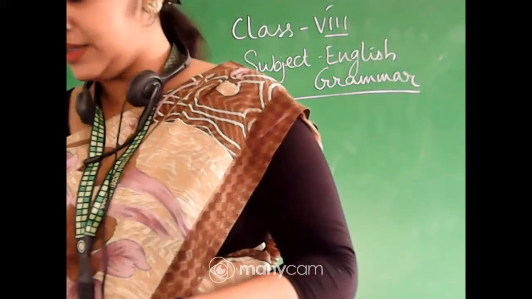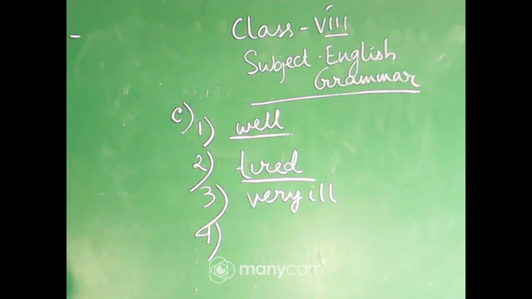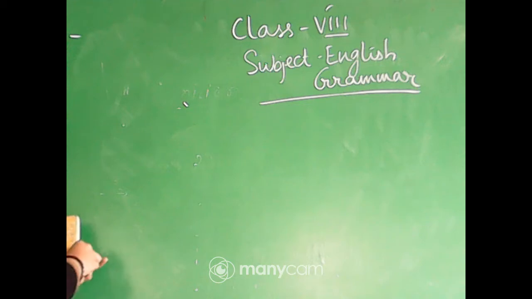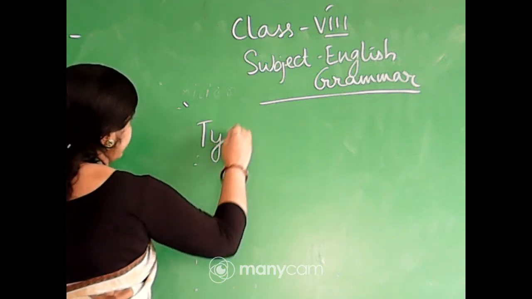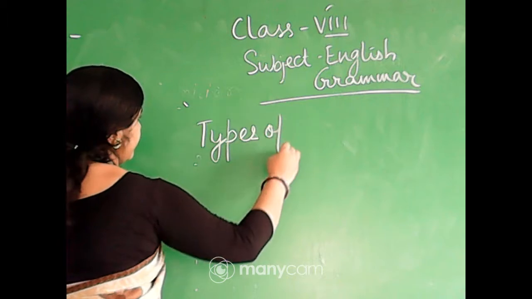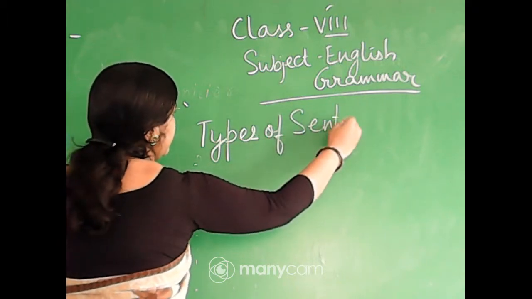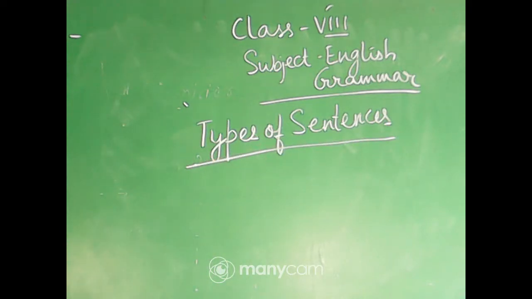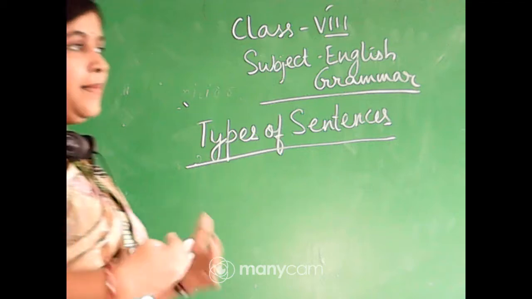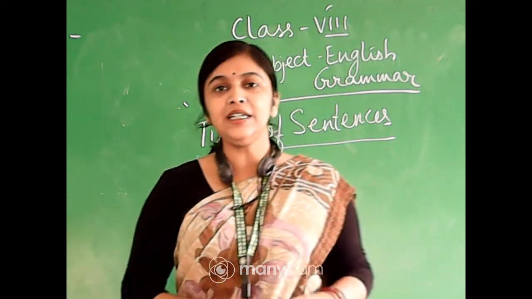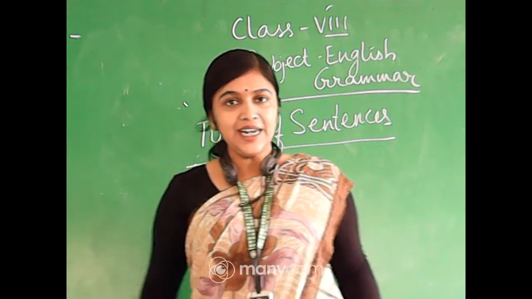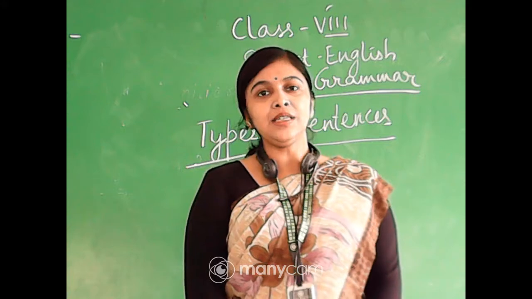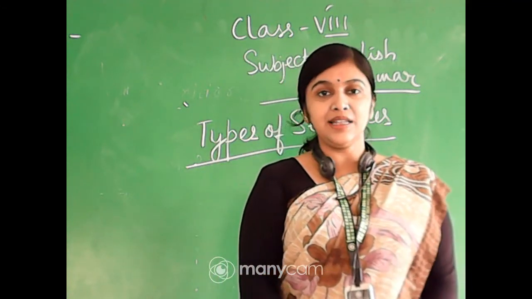Okay, now come to the types of sentences. The types of sentences. Now sentences may be classified according to their function or according to their structure. Based on their meanings, the sentences may be classified into declarative sentence, which we also call assertive sentence, interrogative sentence, imperative sentence and exclamatory sentence.